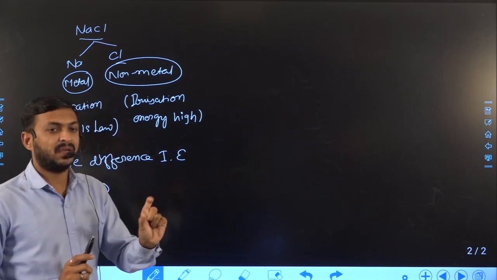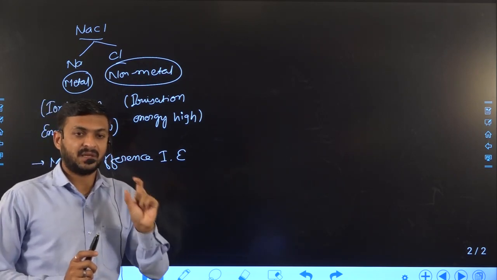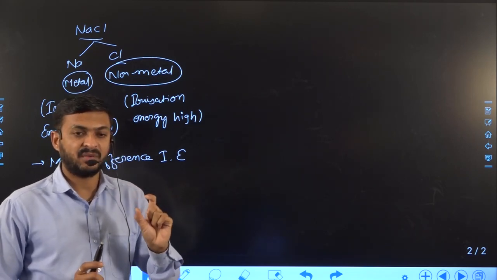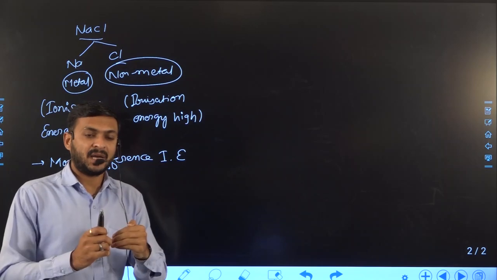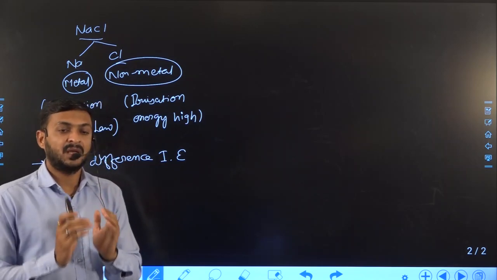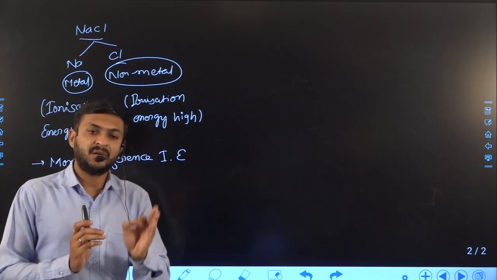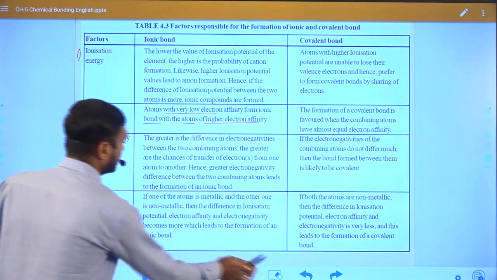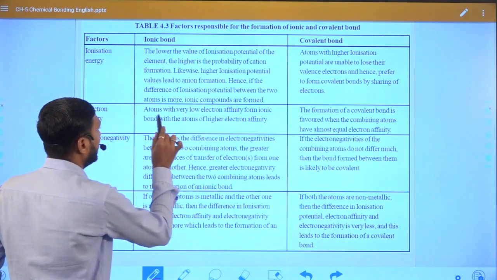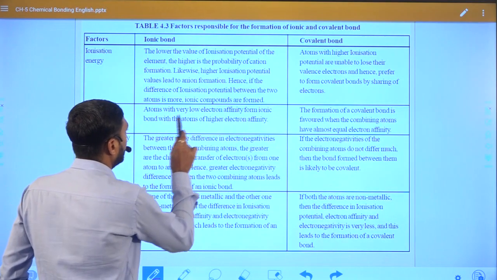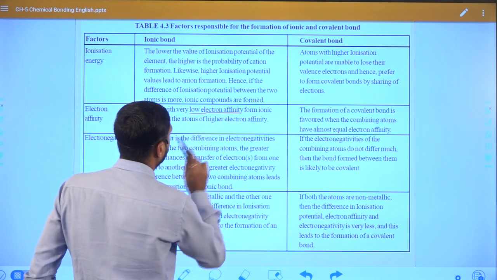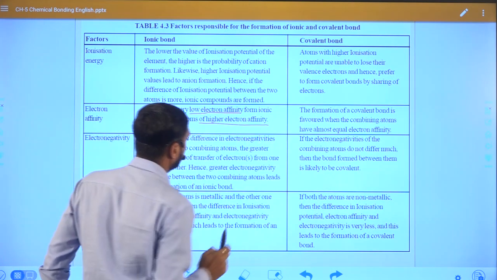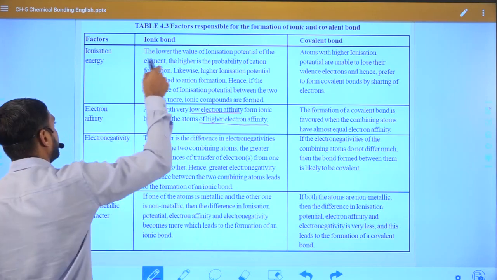So that is why, if one element has a low electron affinity and another element has a high electron affinity, an ionic bond will form. You can see here one element has a low electron affinity and one atom has a higher electron affinity, so an ionic bond will form.